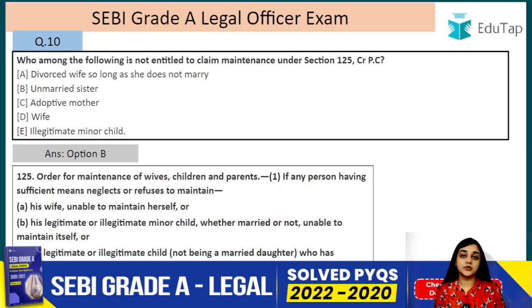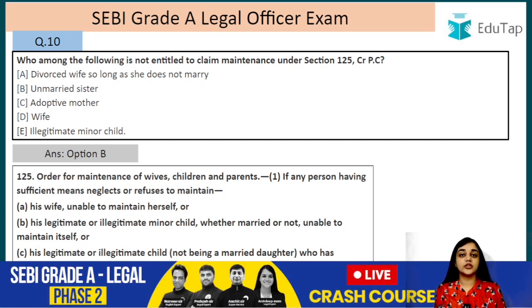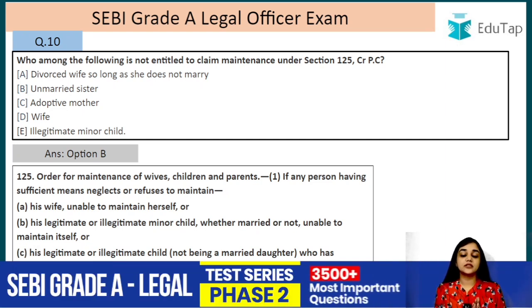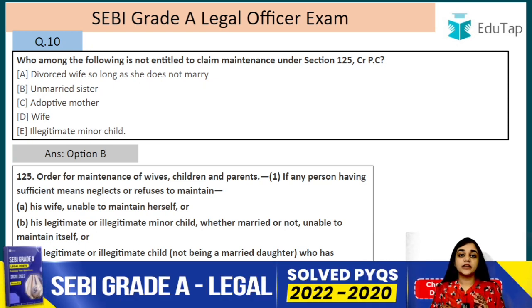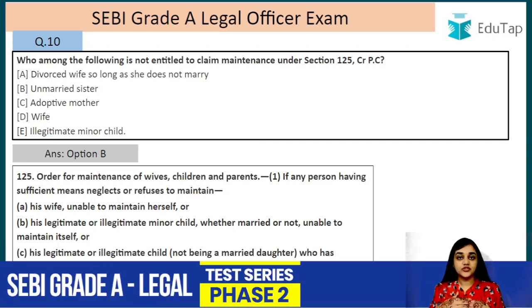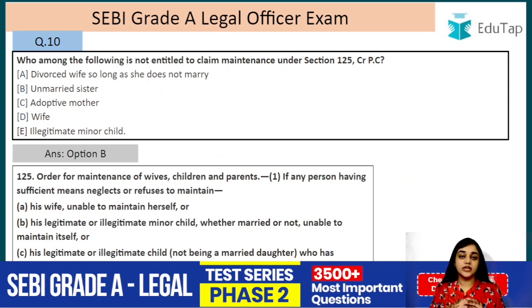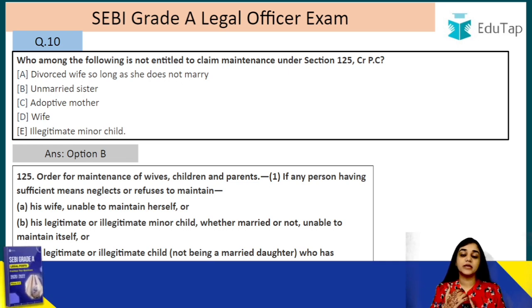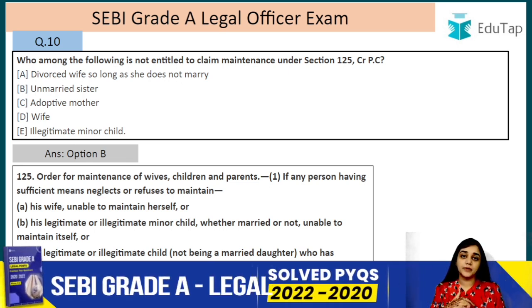It may be that the person who is demanding that maintenance, who is claiming that maintenance, does not even have sufficient means to survive. So that is why, to get this maintenance readily, that is in a speedy manner, they have added this in CRPC also. But you have to remember that just because you are filing an application for maintenance under this section, it does not preclude you, it does not bar you from initiating the same suit for maintenance under any law that provides for maintenance, right? So that means you can go under the secular law being the CRPC, and at the same time you can go for your personal law also, for example Hindu law, right?